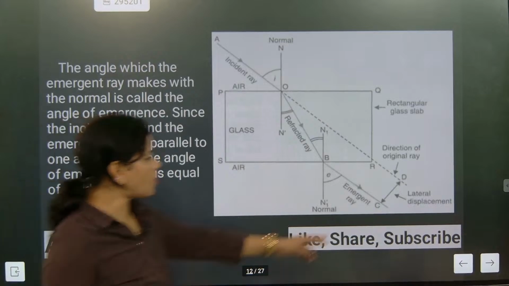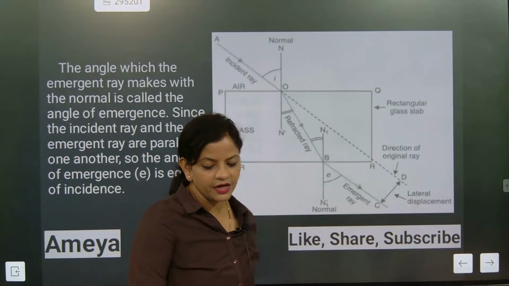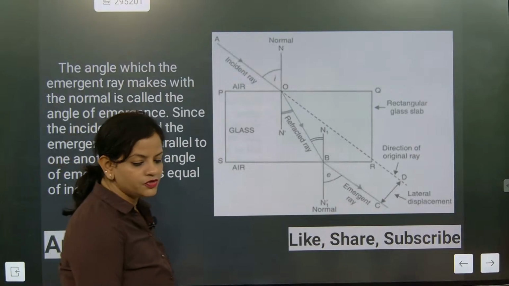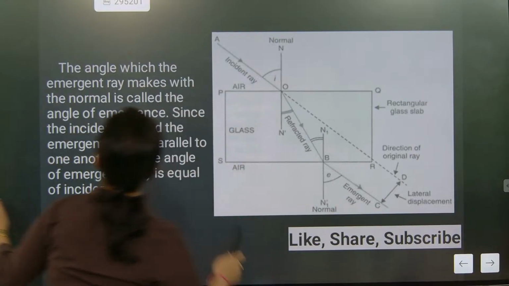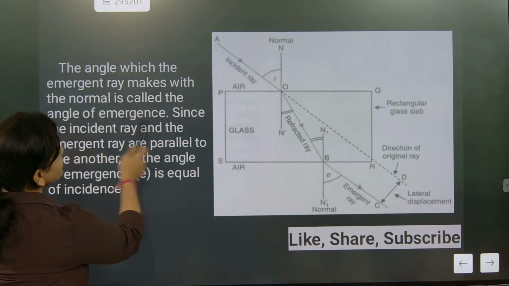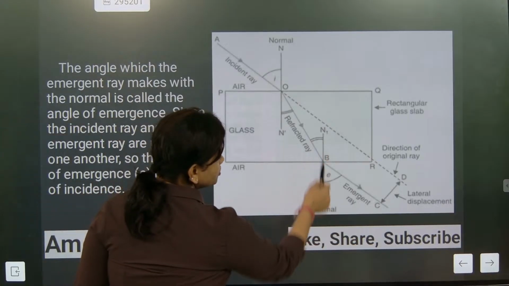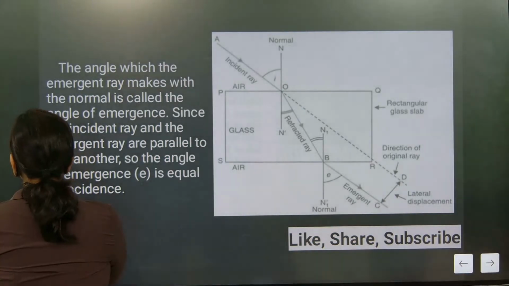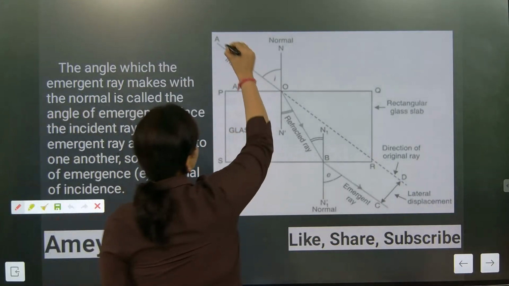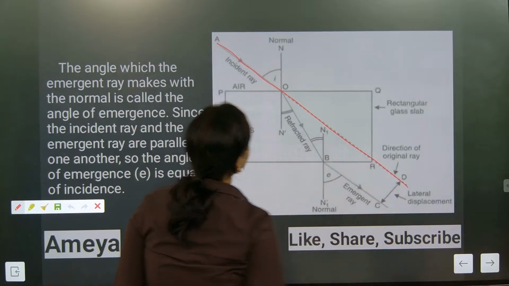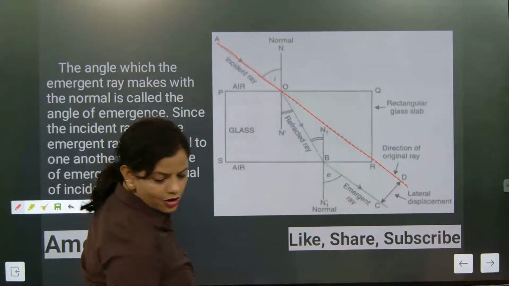This part is called lateral displacement. Now let's have a discussion about this change. Please take care of this. The angle which the emergent ray makes with the normal is called the angle of emergence. See, this is emergence. Can you see? This is the usual path of light, but it was not exactly followed.